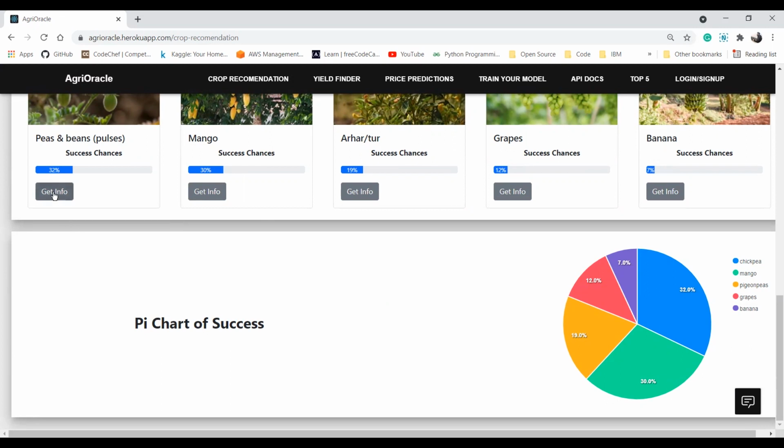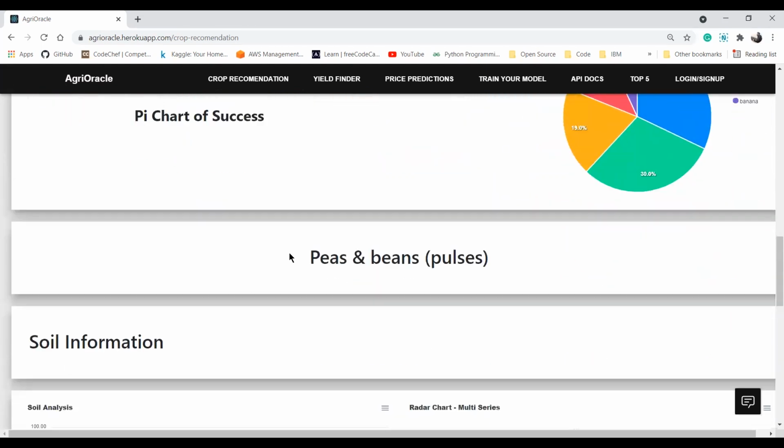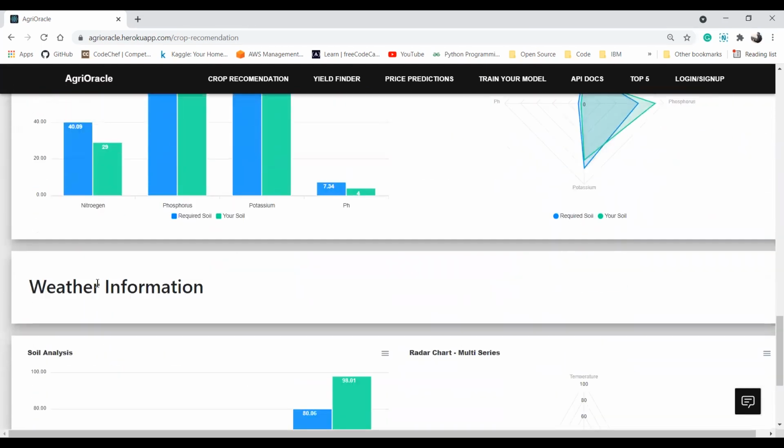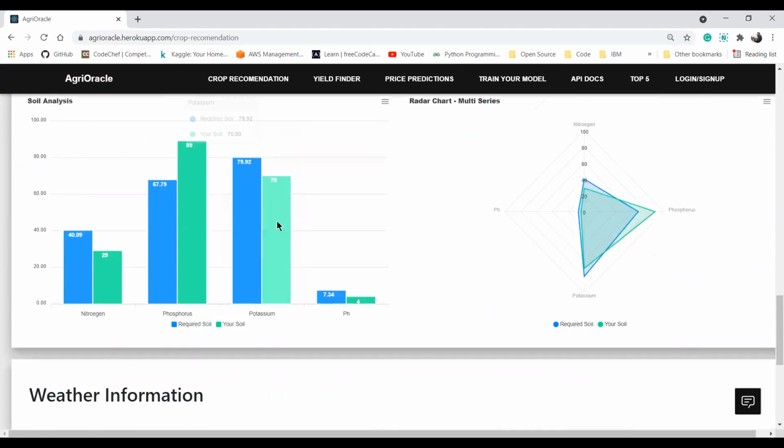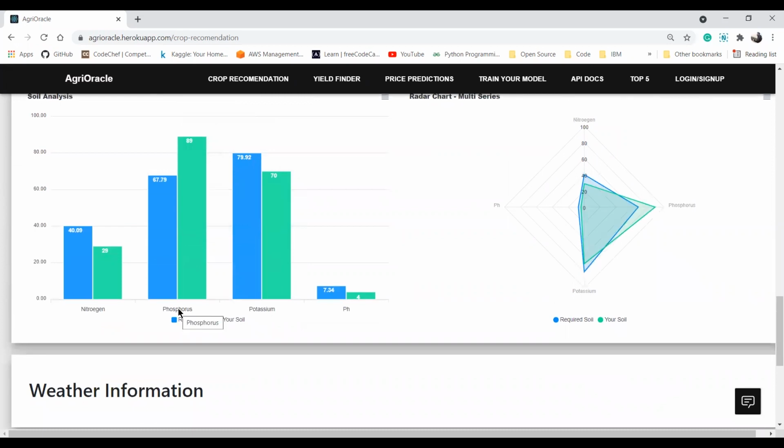You can click on get info to know more about this crop. Likewise, you can do this for all 5 crops. I'll click on the first one, and you can see that soil information and weather information is generated for me. You can see that required nitrogen for the soil is 40, but the nitrogen which is present in your soil is 29. So likewise, you can do the soil analysis. Similarly, you can see for phosphorus, potassium, and pH.